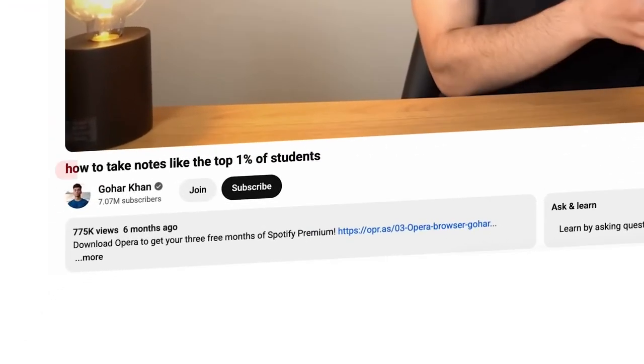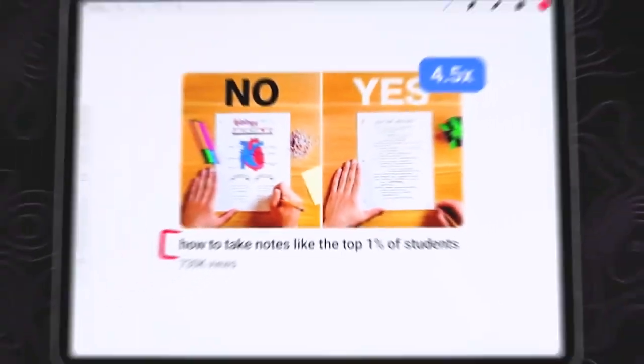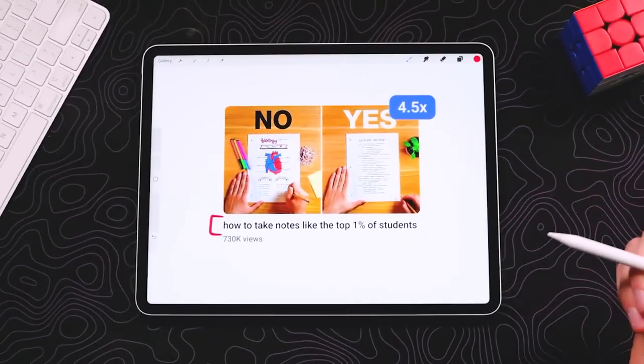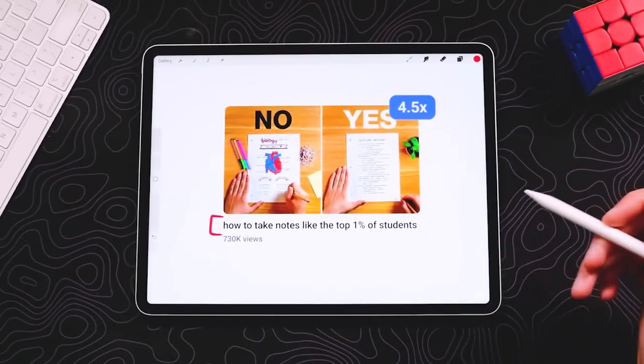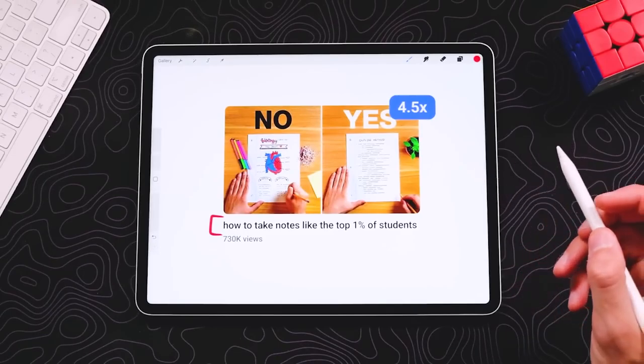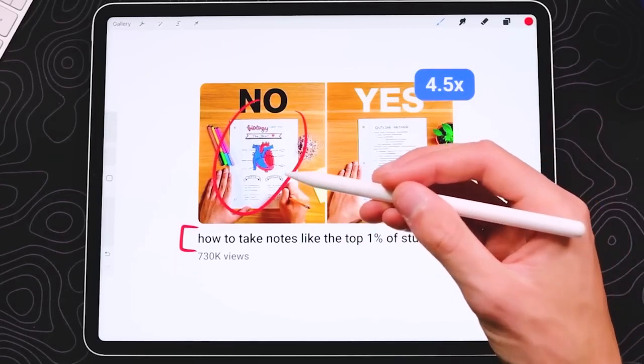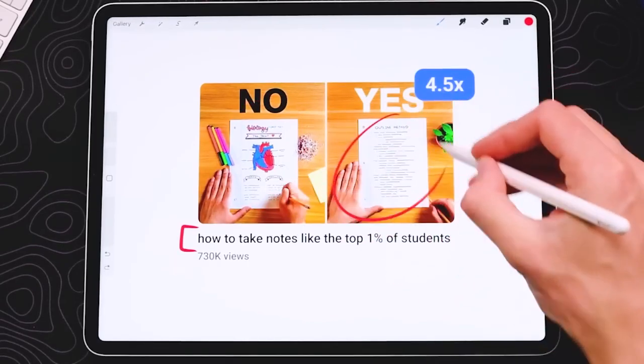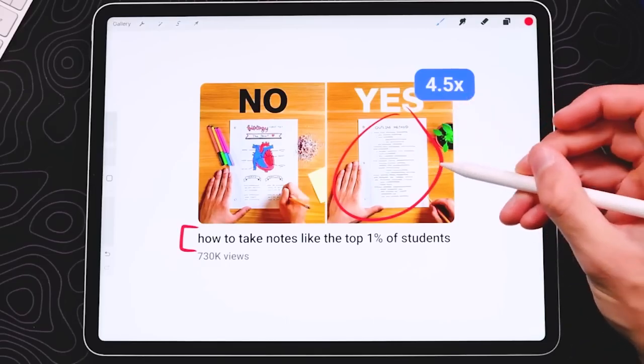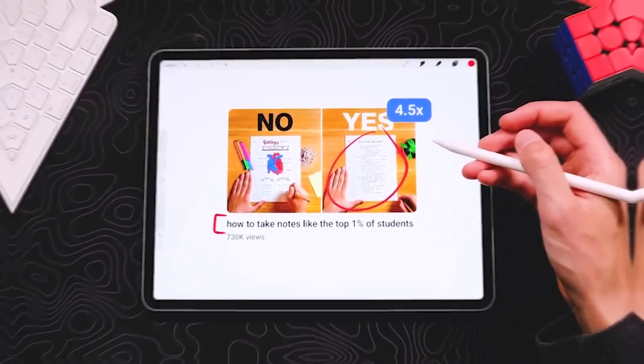So now let's see how the title plays into this. How to take notes like the top 1% of students. So this already creates a ton of intrigue, creating a desire to learn more. Like, how do I take notes like the top 1% of students? I thought I'm supposed to take notes like this. That's what 1% students are supposed to take, but you're telling me that they're supposed to be taking them like this, and I already do something like that. I wonder how I can perform it better. These are the thoughts that are probably going through viewers' minds as they view this entire video's package. And this is exactly what you need to do when creating your own video packages.